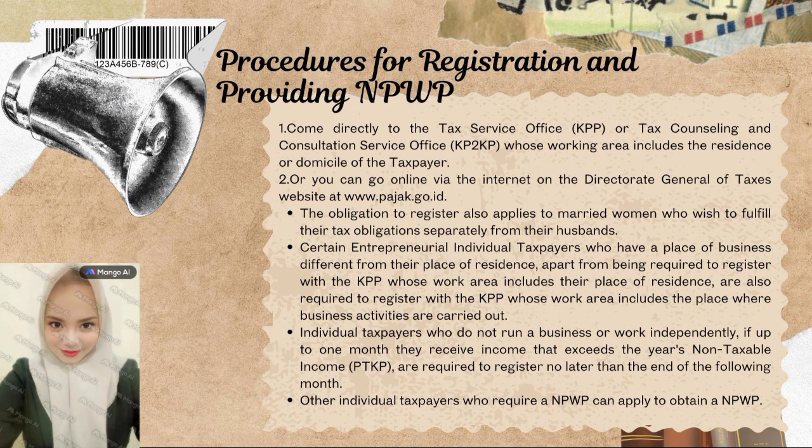Certain entrepreneurial individual taxpayers who have a place of business different from their place of residence, apart from being required to register with the KPP whose work area includes their place of residence, are also required to register with the KPP whose work area includes the place where business activities are carried out. Individual taxpayers who do not run a business or work independently, if up to 1 month they receive income that exceeds the non-taxable income (PTKP), are required to register no later than the end of the following month. Other individual taxpayers who require NPWP can apply to obtain a NPWP.